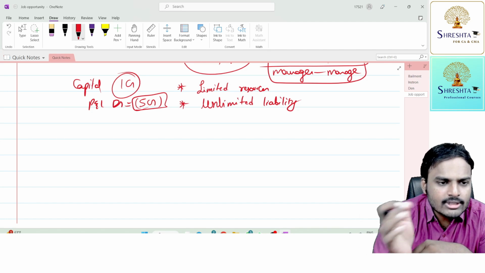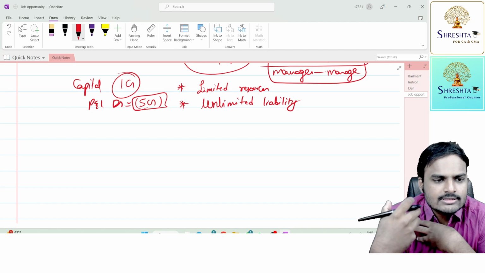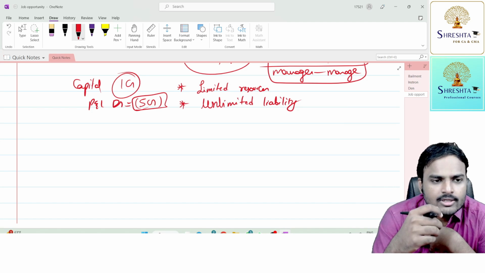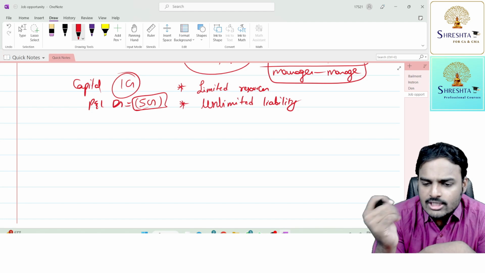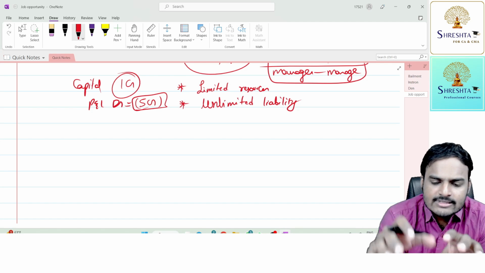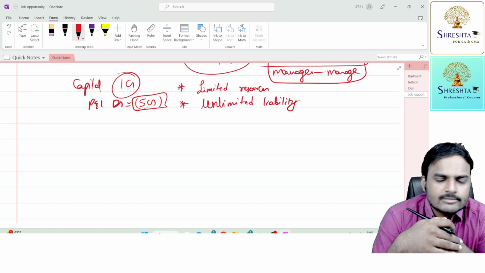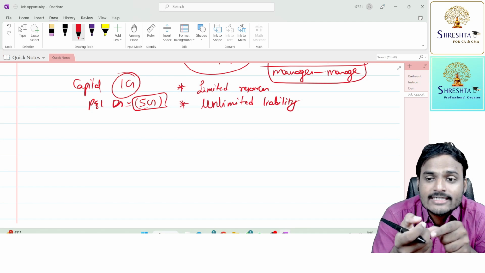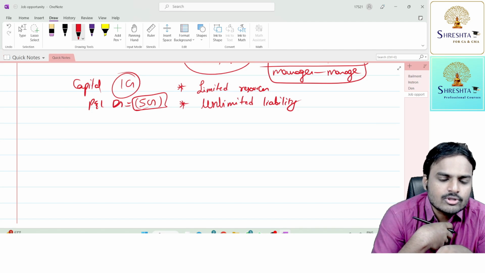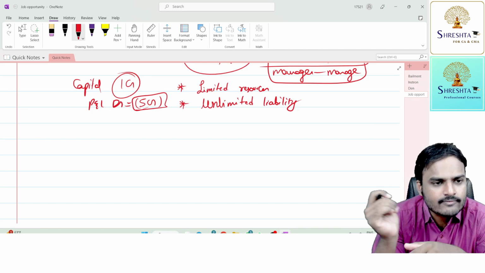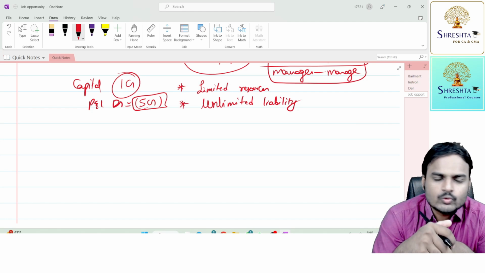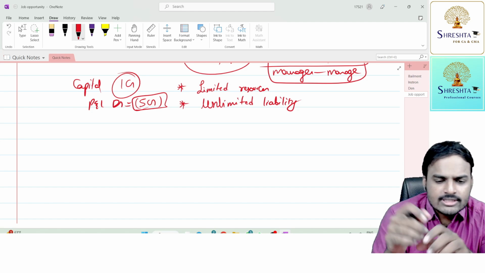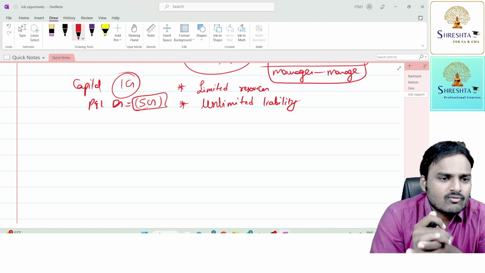If he is able to contribute that money, no problem. Suppose two of us started a business. At the end of the day, we suffered a loss of 10 lakhs. Equal partners, I should bear 5 lakhs, he should bear 5 lakhs. But after seeing the losses, he ran away without paying a single rupee. Now I am responsible for the entire 10 lakhs. This is known as joint and several liability. That means I am responsible not only for my share of losses, I am also responsible for my partner's share of losses too. You're getting my point. So partnership type of organization, even though it had advantages, also had disadvantages.